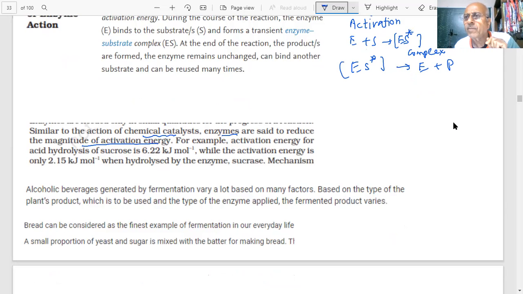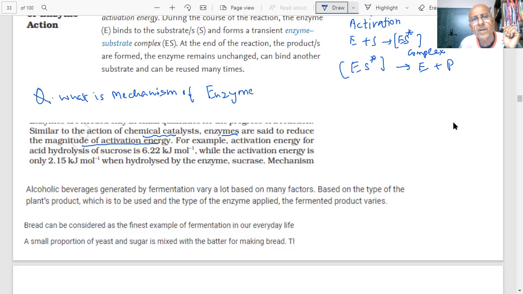In the paper, they have asked this question: what is the mechanism of enzyme action? What are we saying? They are lowering the energy of activation. We have shown the mechanism also.